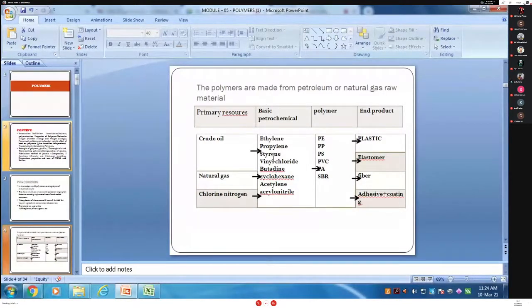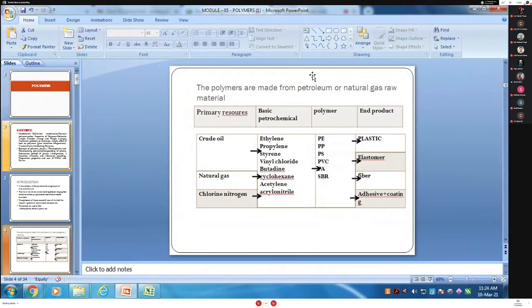Formed from the basic petrochemicals are PE, called polyethylene, polypropylene, polyvinyl chloride, PA, polyacrylonitrile, SBR, that is butadiene rubber. Then it is converted into the end products, that is plastic, elastomer, fiber, adhesive and coating.